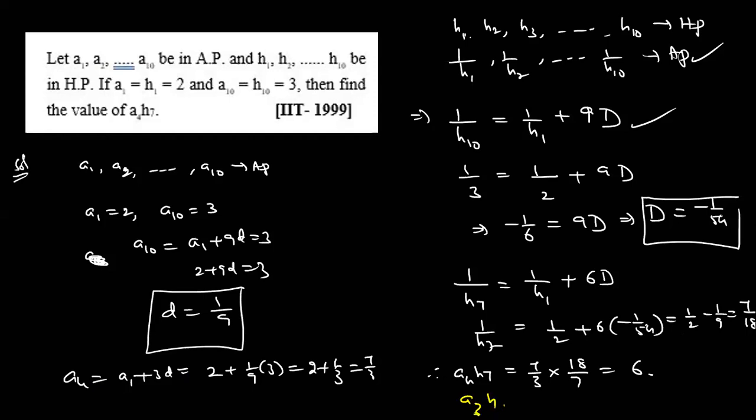A3, H8. A5, H6. Check it. These values are always 6.